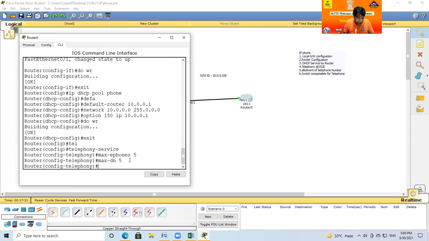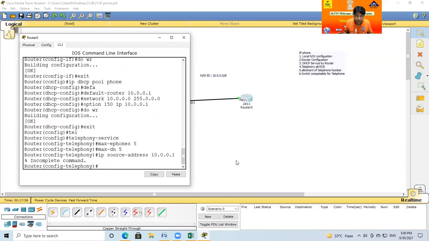And one more thing: where is this telephone IP taken from? So you write ip source-address, the source address of the telephone, from which location. This is the router port, because the router port allots IPs to all devices. So this is 10.0.0.1, and press enter.